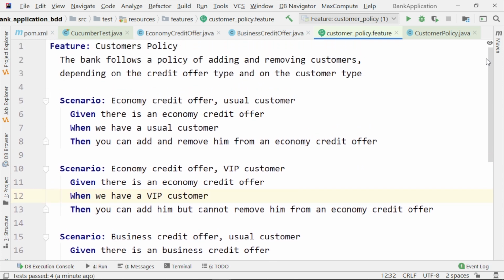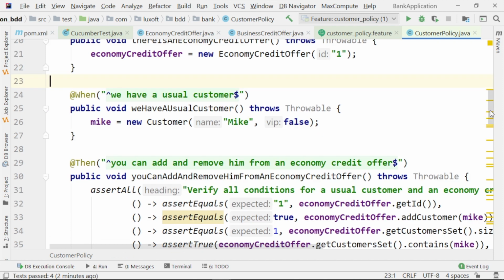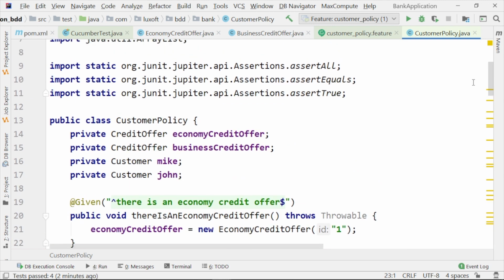And you saw how nicely we can test our application. We have these scenarios that are easily understood both by the business analyst and by the developer, and they may be executed by any person, even with less technical preparation, and we have translated these scenarios at the level of the code.